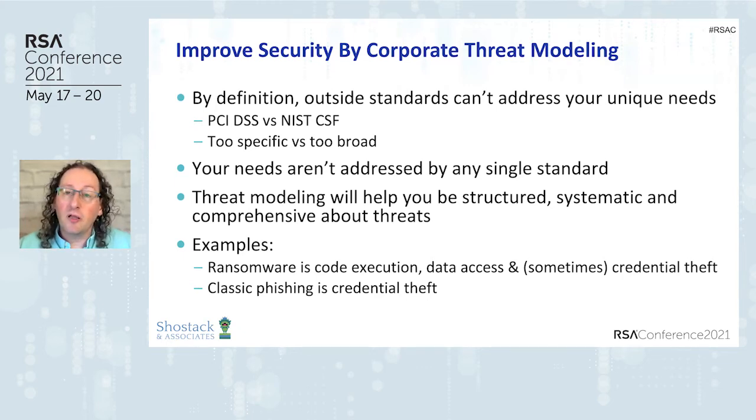If you pick up all of these standards and you threat model and you say, these are the threats we're going to address, you get to the point where you can be structured, systematic, and comprehensive in what you address, and then you can tie your mitigations back to the standards. And this is really important in limiting the runaround, limiting the treadmill that you're on by understanding where you're going.